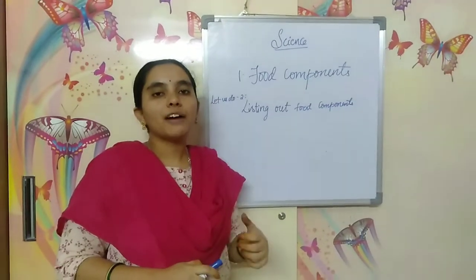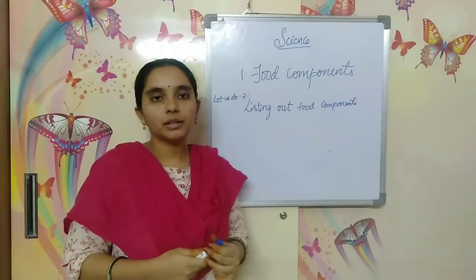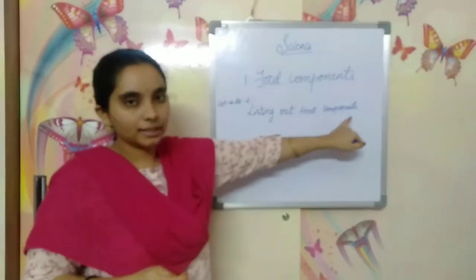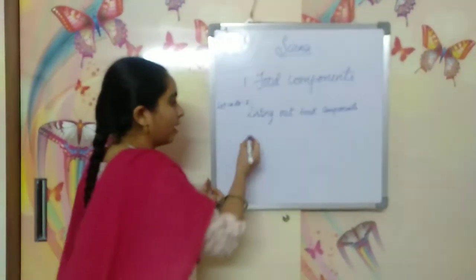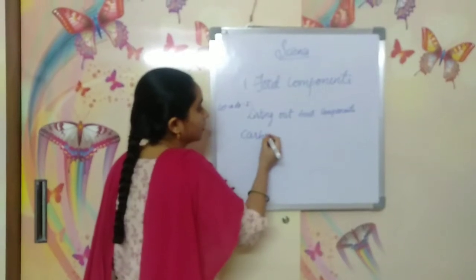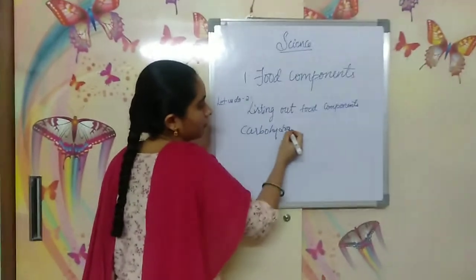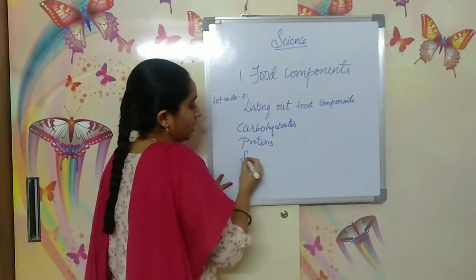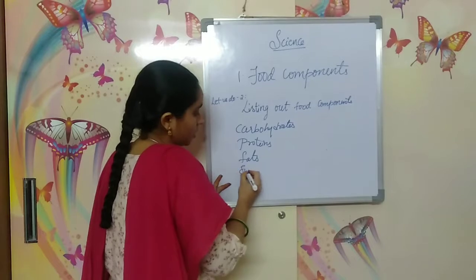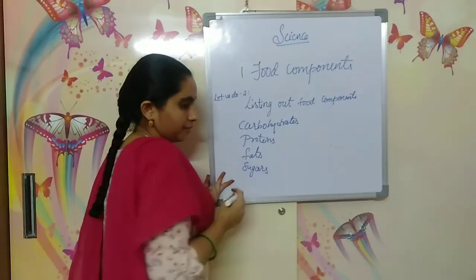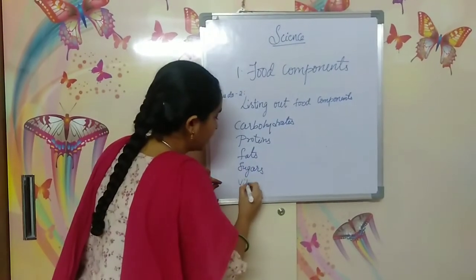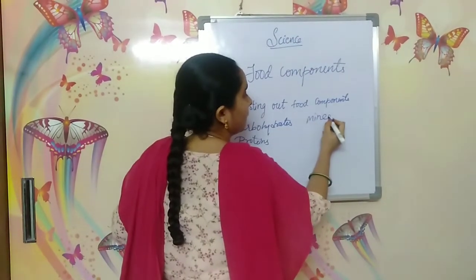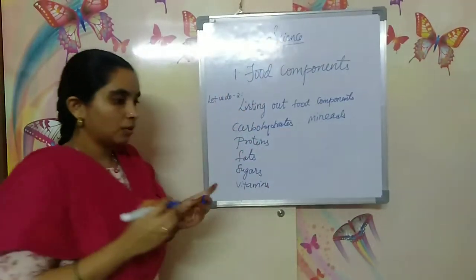You have seen different food components present in each and every food item. The basic food components are carbohydrates, proteins, fats, sugars, vitamins and minerals.